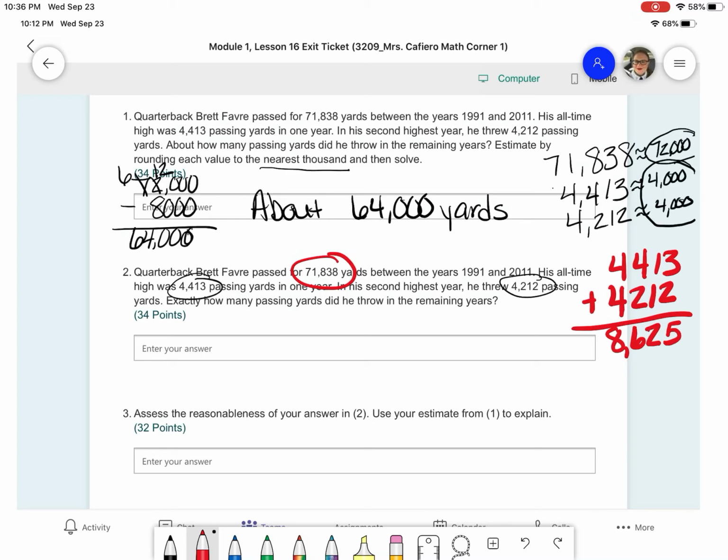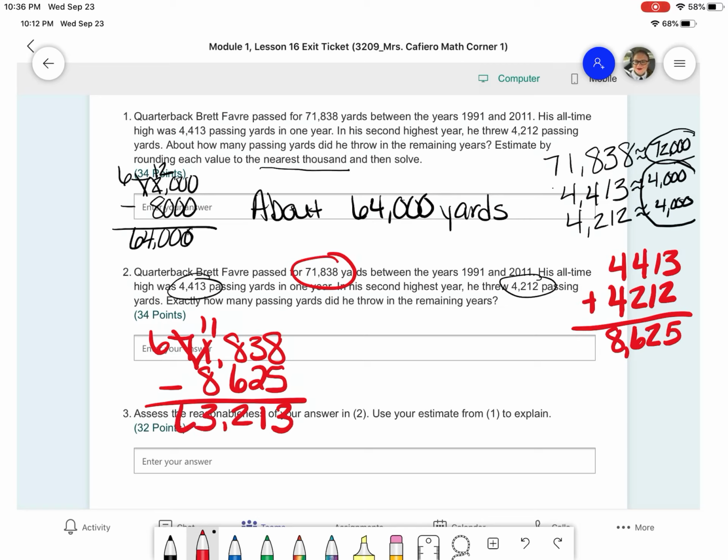Now I'm going to take the total from those 2 years and subtract it from the actual total. So that's 71,838 minus 8,625. 8 minus 5 is 3. 3 minus 2 is 1. 8 minus 6 is 2. Now we can't do 1 minus 8, so we have to regroup.